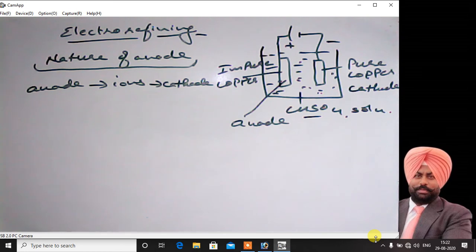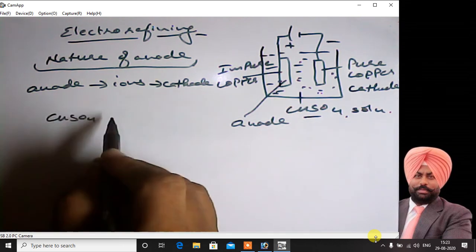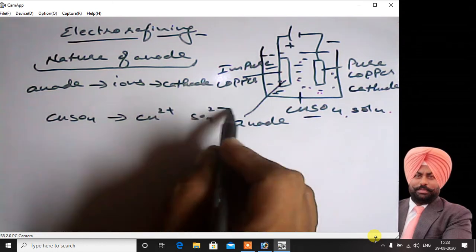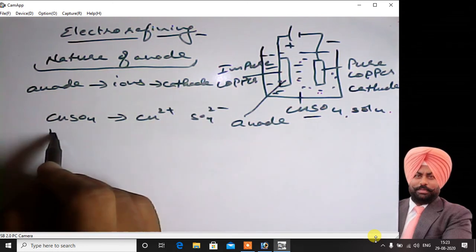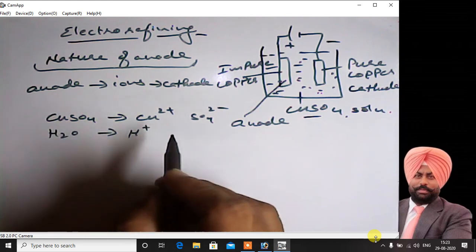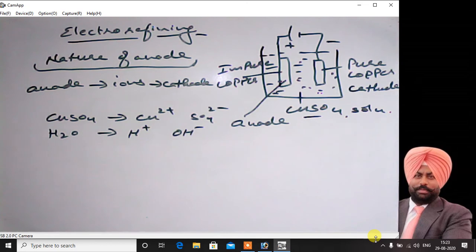Here, since we are using impure copper as the anode, when the electrolysis is started, the copper sulfate solution will dissociate to form Cu2+ ions and SO4 2- ions. It also has water in it. Therefore, water will also dissociate into H+ and OH- ions.